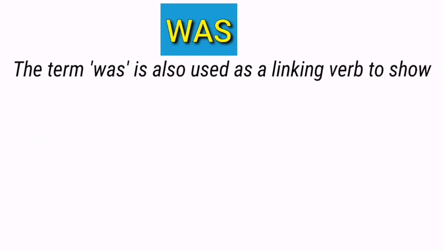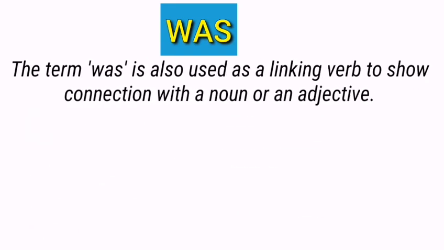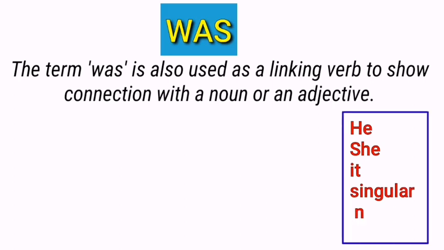The term was is also used as a linking verb to show connection with a noun or an adjective. Simply, it means that it can be used as a linking verb with these subjects: he, she, it, singular noun and I. Basically, it links a subject with a noun or an adjective that modifies the subject.